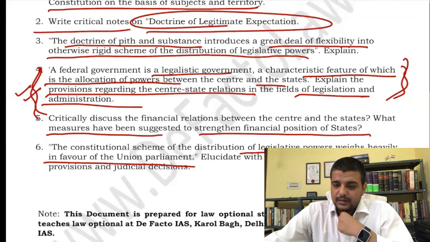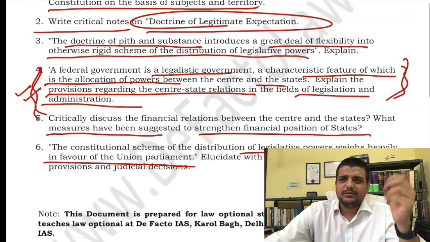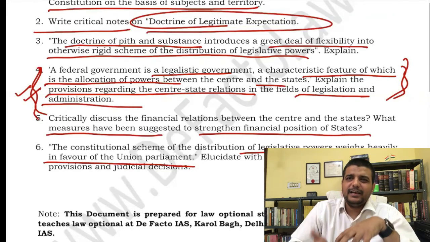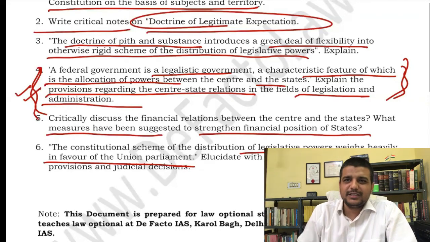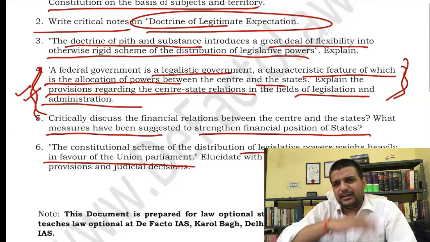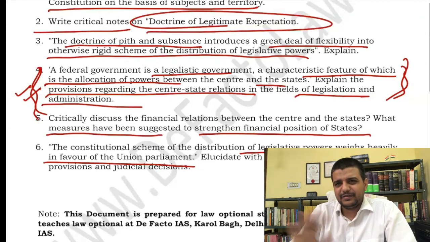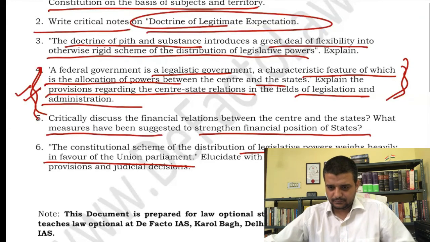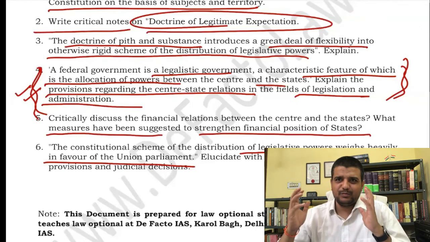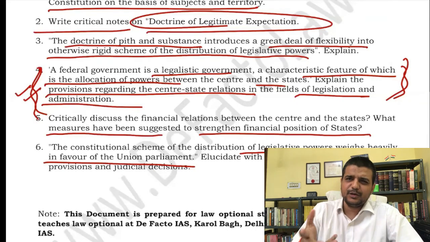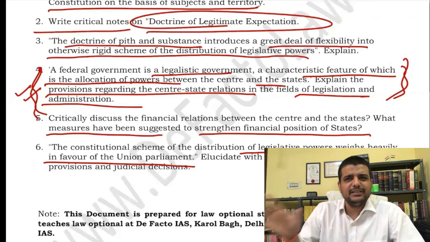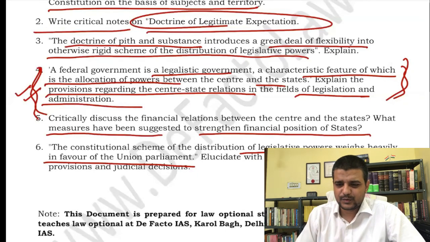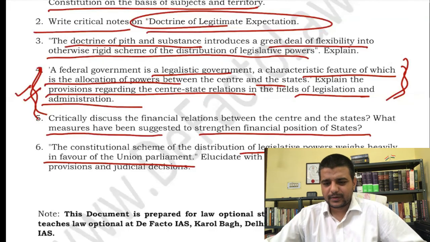Are you uploading the GS2 lecture? Yes, I will, but I am not so sure, because for the processing I first have to upload it on Google Drive, and then someone in the back end does the processing, and then they upload it and do all this stuff. So it will take time. And in GS2 there is no PDF. I am not going to spend time on that. I will simply teach and dictate something, and write on this itself. If a PDF is generated during the class, then I will send that.